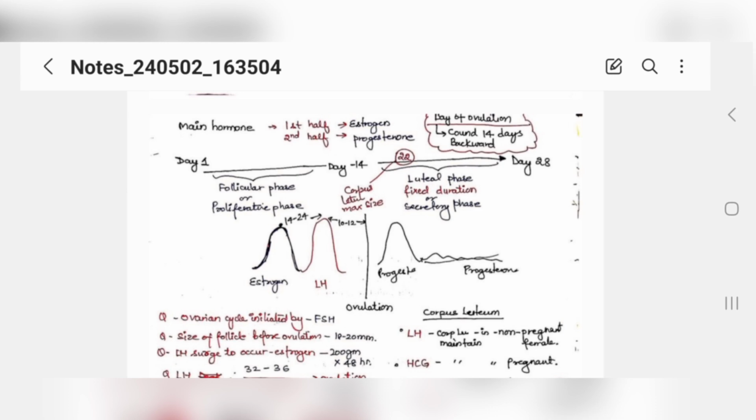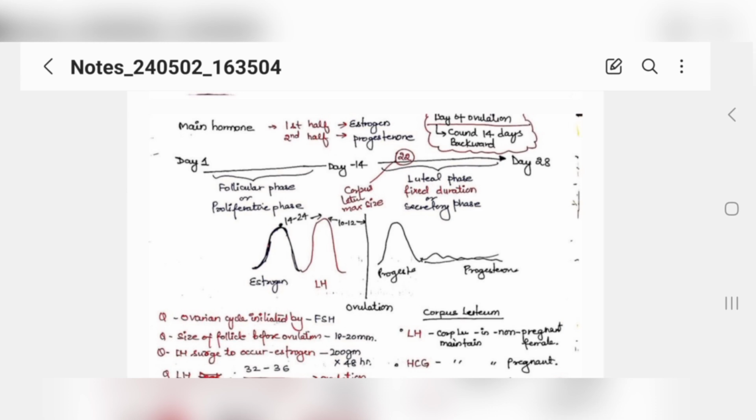And here the corpus luteum is max in size at day 22. Now some of you would be asking what is corpus luteum, if someone doesn't know by now. So corpus luteum is the left out follicle from where the ovulation has occurred.